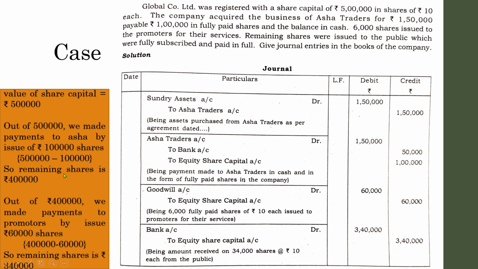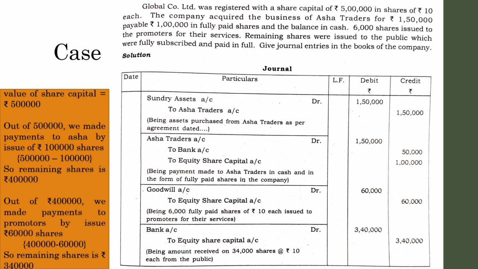Let us see another version, how we can compute the 3,40,000 on the basis of number of shares held by the company. Here we have discussed on the basis of total amount, value of shares. Here let us discuss how we can find 3,40,000 on the basis of number of shares. You must have an idea how to find the value of shares in case of denomination or on the basis of number of shares.